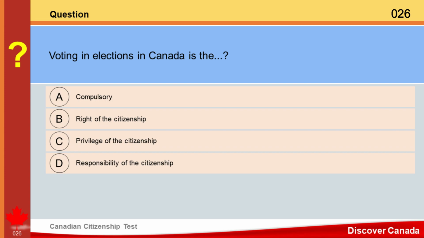Question. Voting in elections in Canada is the A. Compulsory. B. Right of the citizenship. C. Privilege of the citizenship. D. Responsibility of the citizenship. Answer. D. Responsibility of the citizenship.